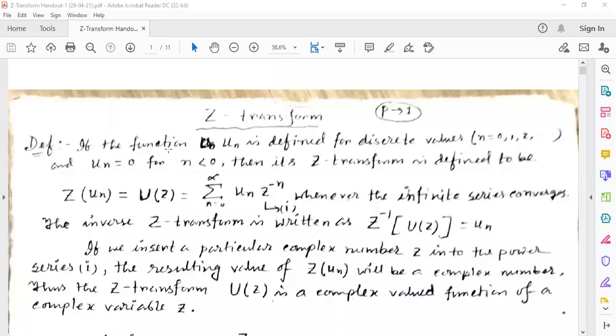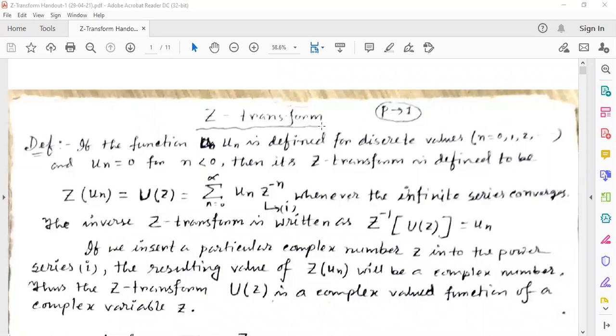Okay, we shall start our class. Today we are going for the new part, that is Z transform. The Z transform is one of the transformations.